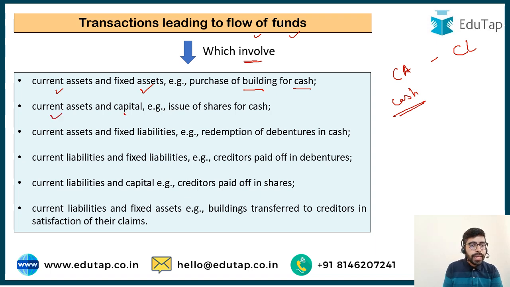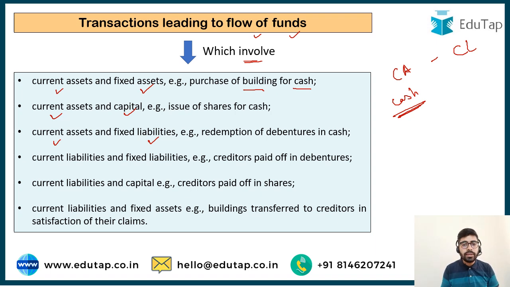Current assets and capital. You have issued shares for cash. You have obtained cash. Cash is a current asset. So again, this would lead to flow of funds. Current assets and fixed liabilities. Now suppose if you have obtained a new loan from the bank in cash, you have repaid any loan, you have repaid the debentures in cash.